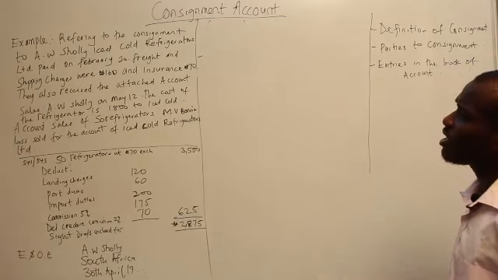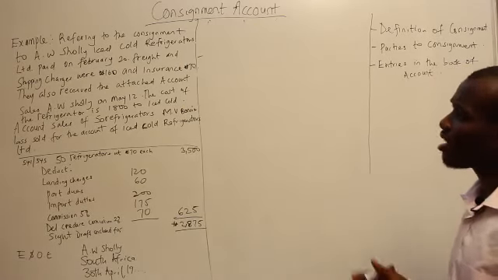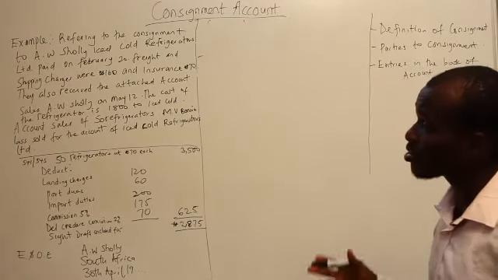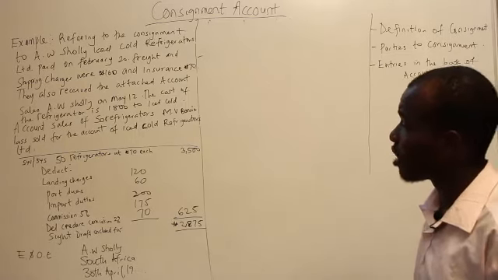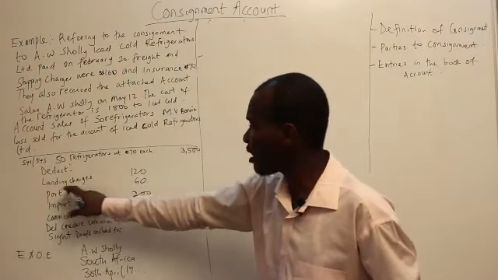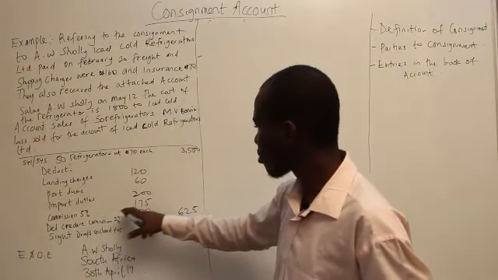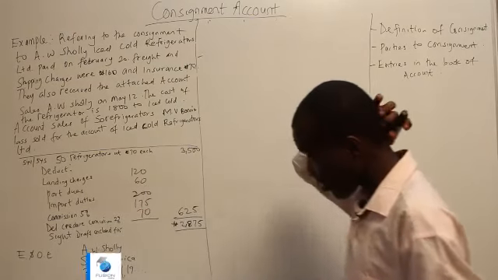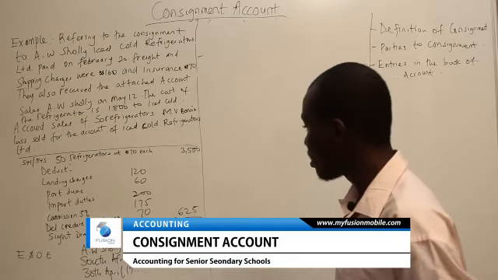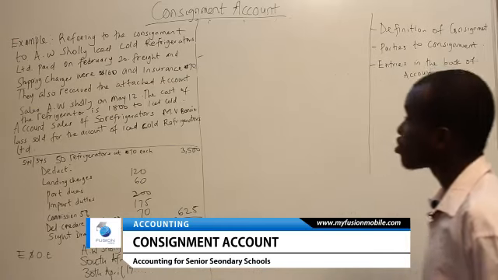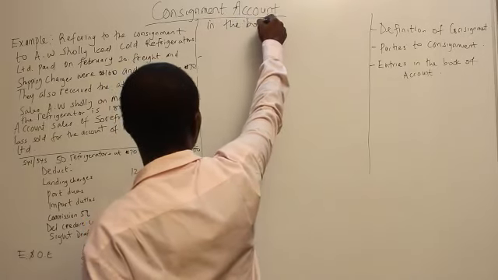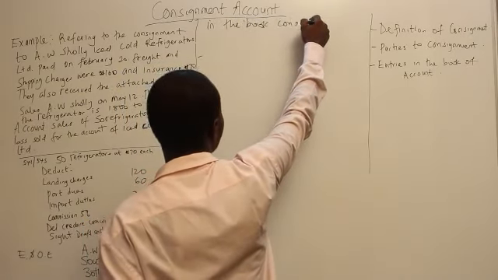Now the cost of the refrigerator is 1,000 naira to Ice Cold. So the account is of 50 refrigerators, MV Boni, sold for the account of Ice Cold Refrigerator Limited. So we have these account sales: 50 refrigerators at 70 naira each. We have to deduct the landing charges, port dues, commission to be received by AW Surely, and the creditor commission also to be received by AW Surely, and this is the amount to be paid. So we can open the book, we can prepare the account in the book of the consignor.